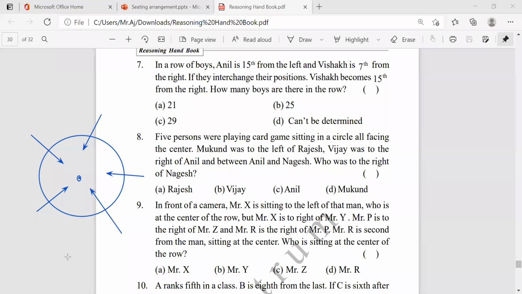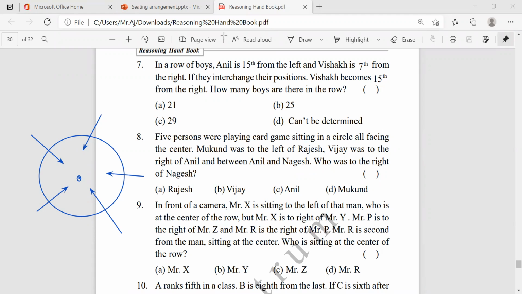Every time, you just read the statements one by one, and whichever statement is the direct statement, we'll start with that statement. How many statements are there? Mukund was to the left of Rajesh, first one. Vijay was to the right of Anil and between Anil and Nagesh. Who was to the right of Nagesh? Very simple question, it is a basic question only.